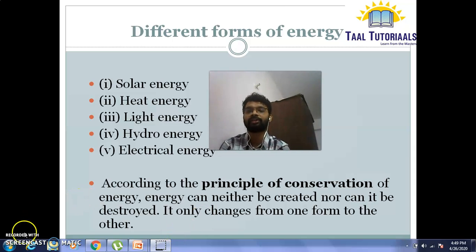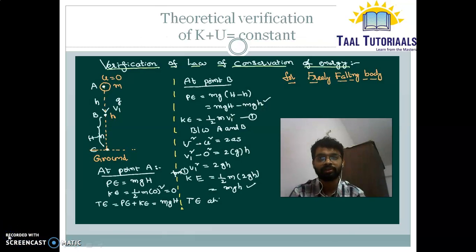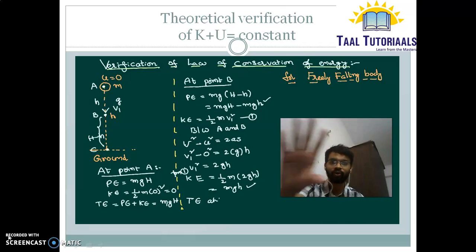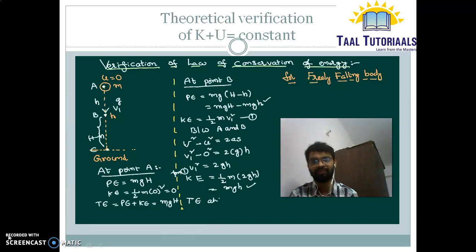For the next part, we will be proving K plus U is equal to constant, where K is kinetic energy, that is half mv square, and U is potential energy, that is mgh. So before going to this formula, let a body of mass m be falling freely under gravity from a height h, this is the total height.